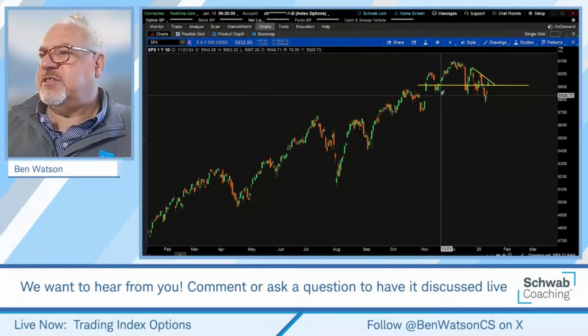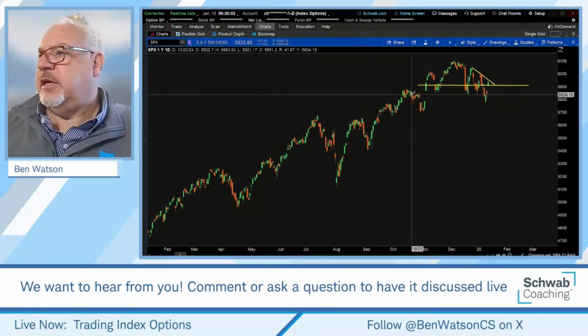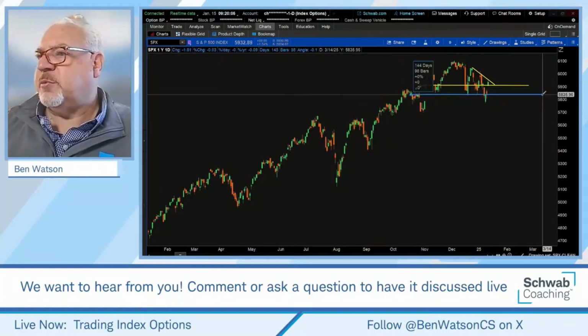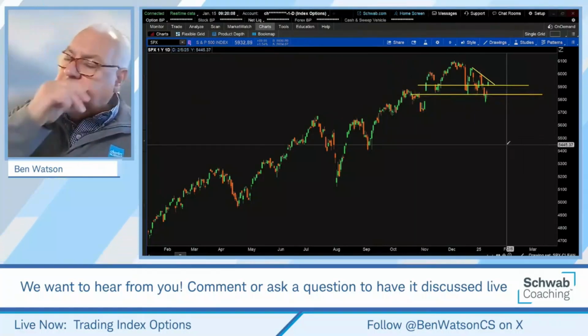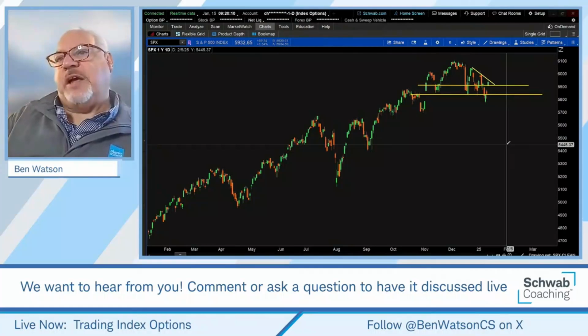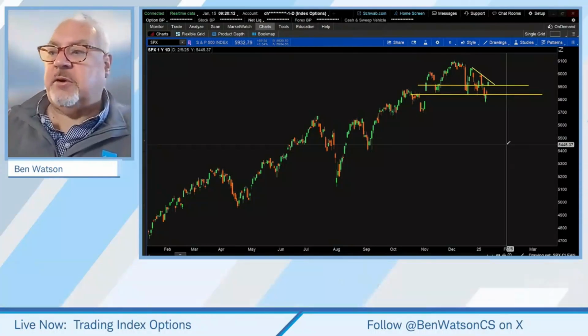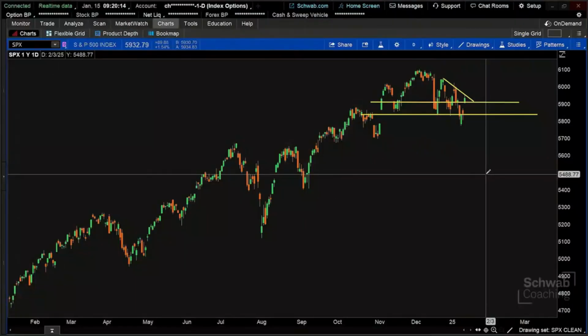And I know that I've got a little bit of a support level perhaps down here on the edge of that gap, 58.35, somewhere in that range. So I'm going to look at taking advantage of this directional movement that the stock has already made, or that the index has already made, and we're going to put together a quick couple of vertical spreads.